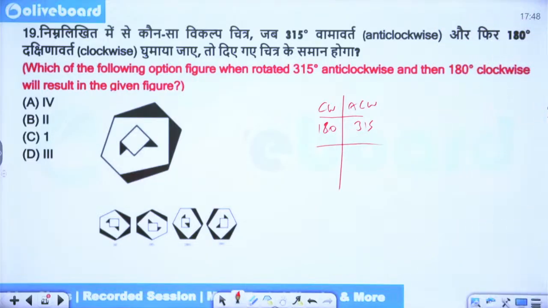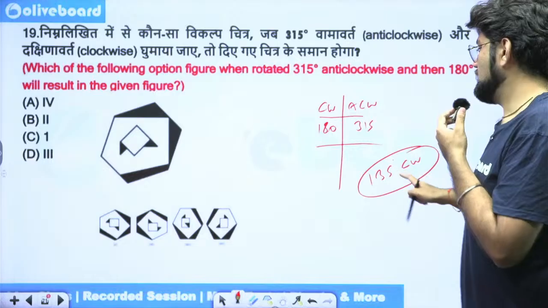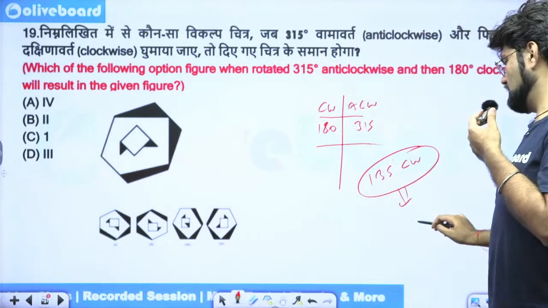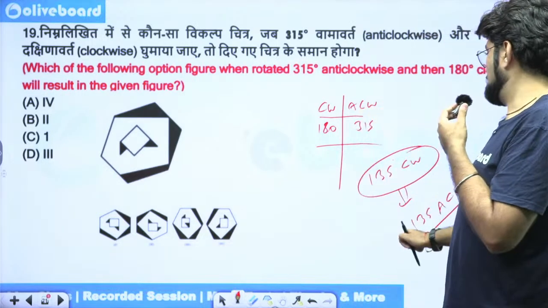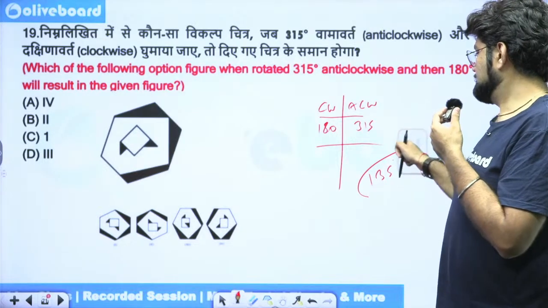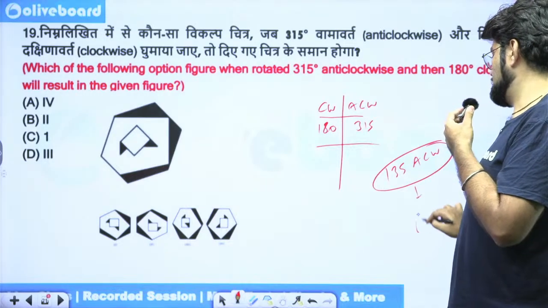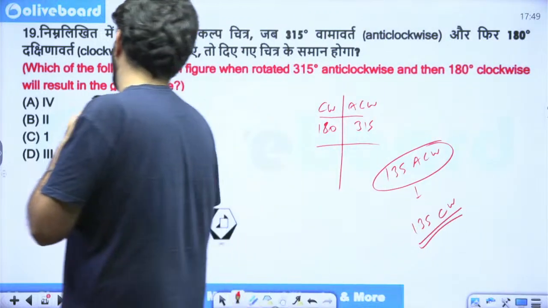So how much are we left with? 135, right? 135 clockwise. This is a single movement, which when made in the option is leading to this. So now you make the opposite movement here, 135 degree anti-clockwise. That will give you your answer. Oh, sorry. What am I doing? 135 anti-clockwise is my correct movement. So I'll have to move it in the reverse direction. 135 clockwise. That is, I will move this figure 135 degree clockwise to get my answer.